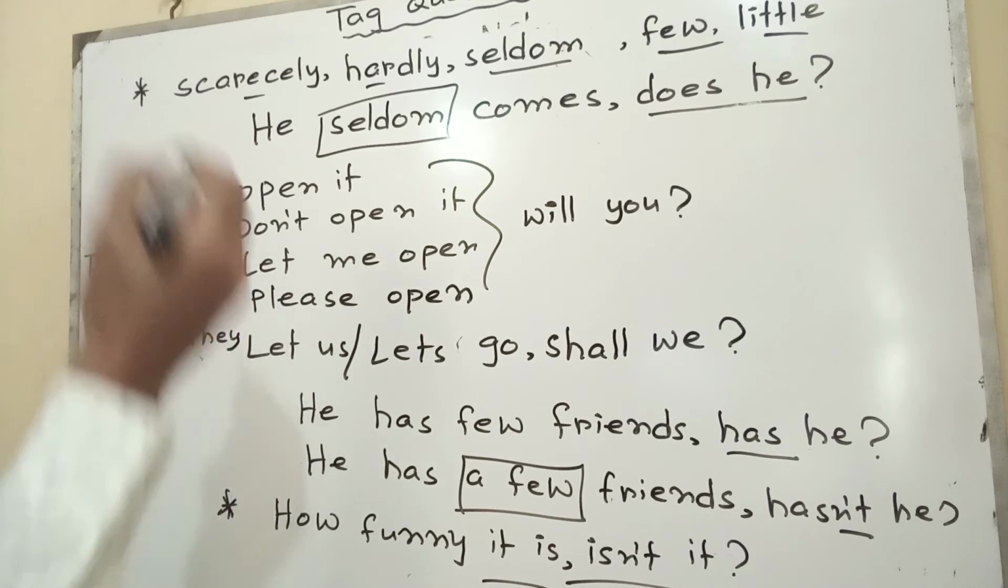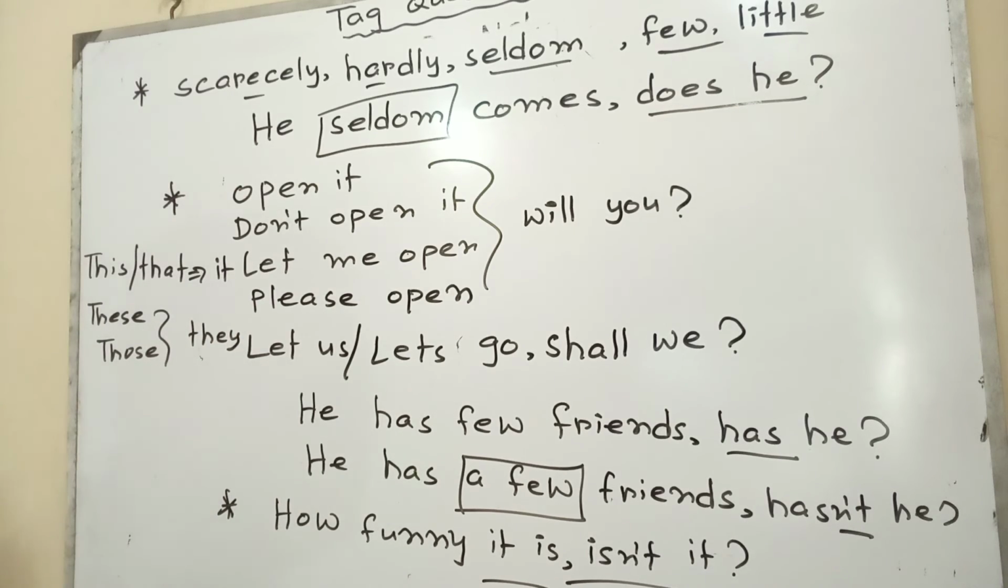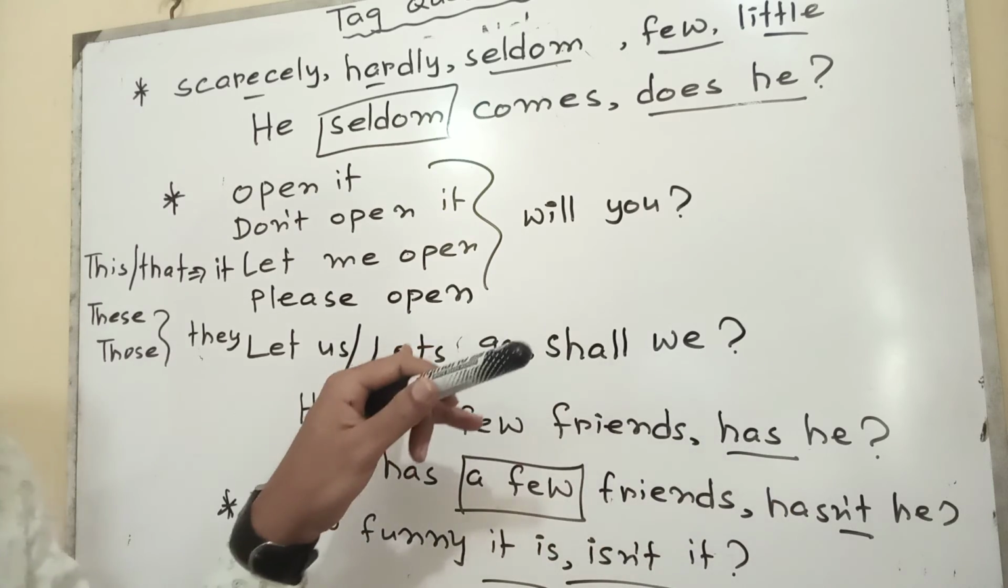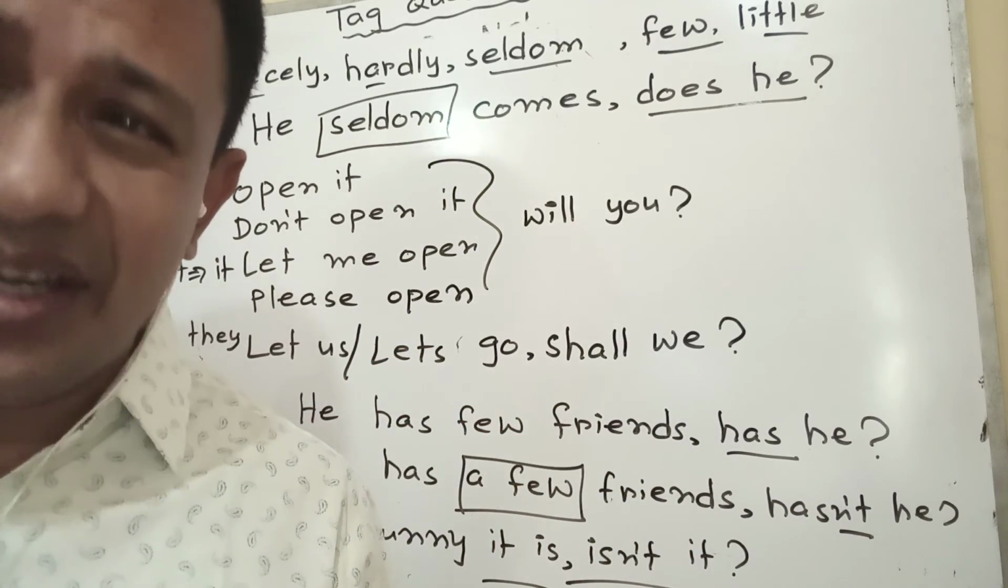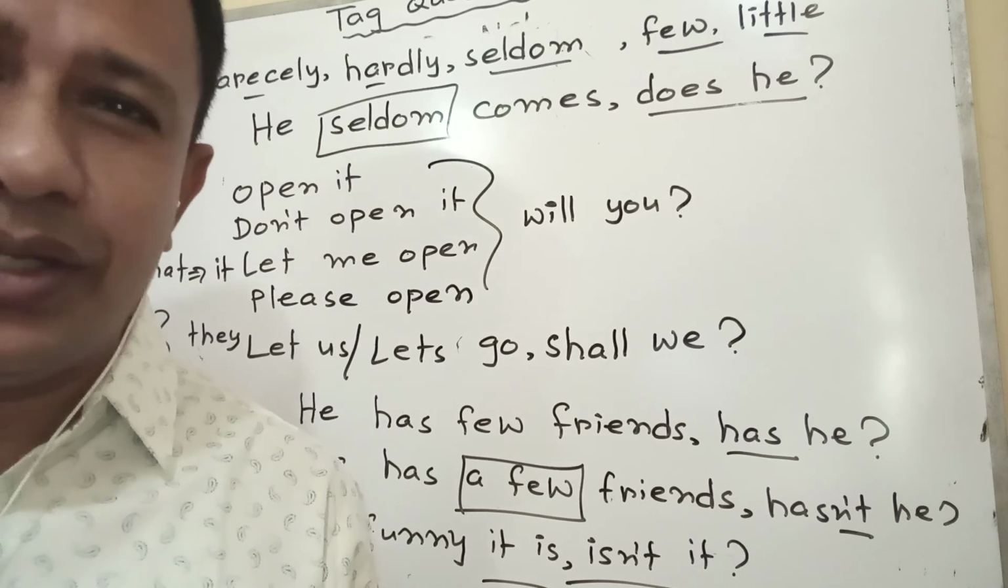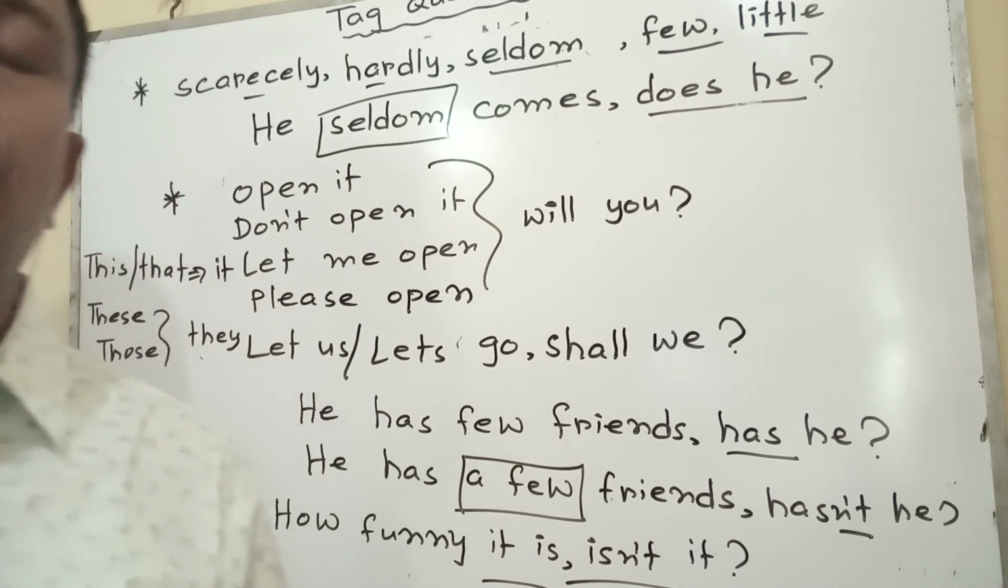And if we find after subject any type of auxiliary, that auxiliary will be used in tag question. And if a statement is affirmative, that will be negative in this way, such as they are coming, aren't they; must do it, mustn't they, in this way.